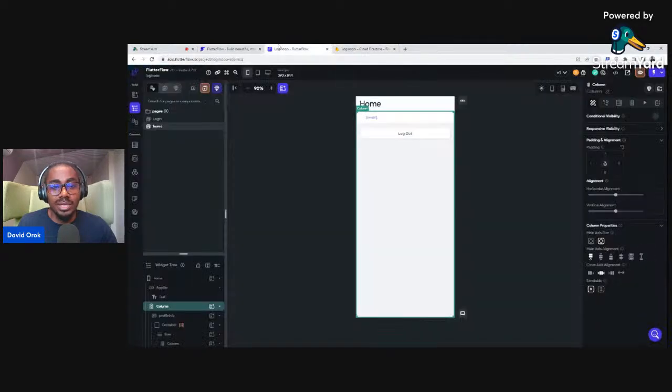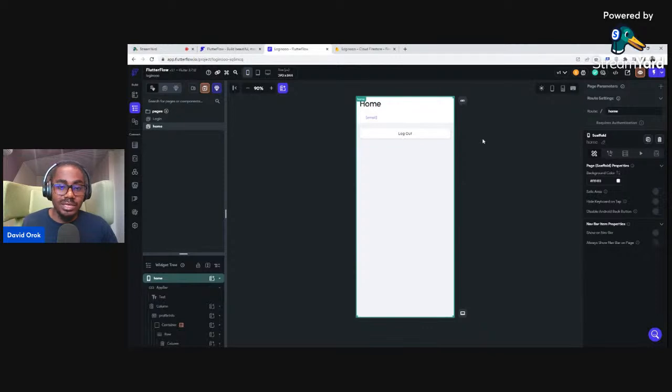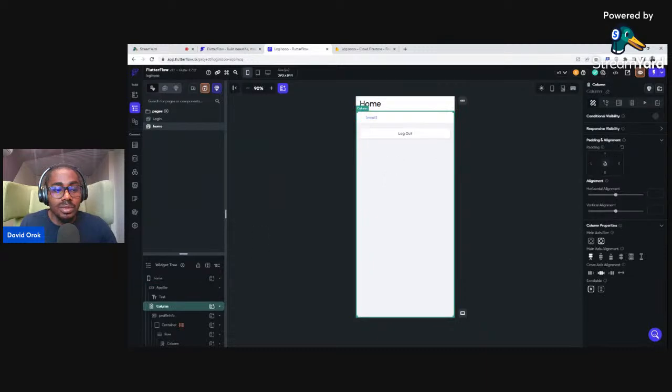For you to be able to create, you have to have some form of placeholder, like some sort of container that you can put something inside, and then an action button that you can click to tell it, okay, the thing that I had put inside that container, I wanted to create it. I wanted to submit it inside the database. Let me show you what I mean.